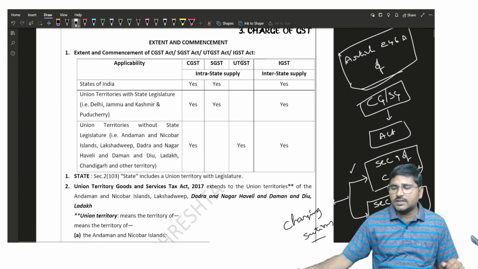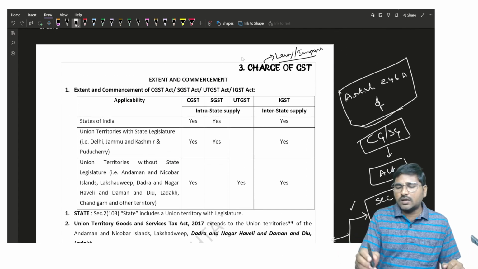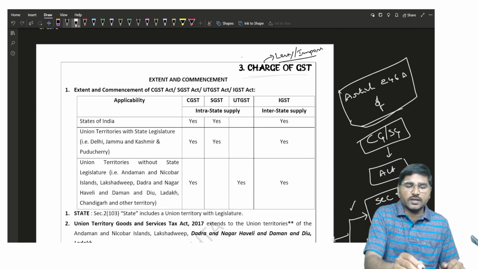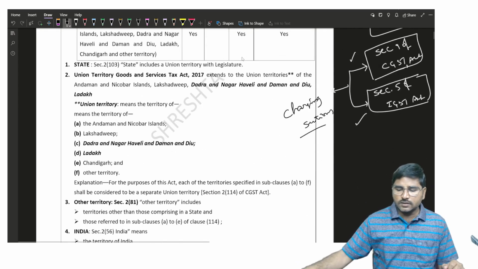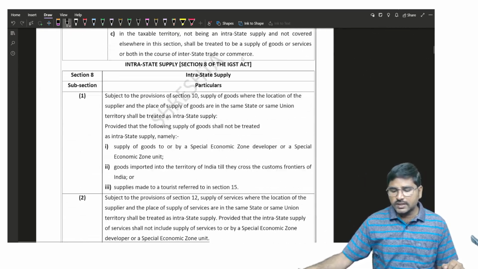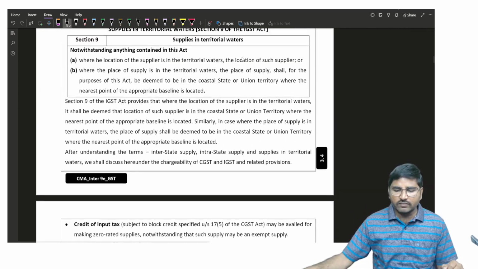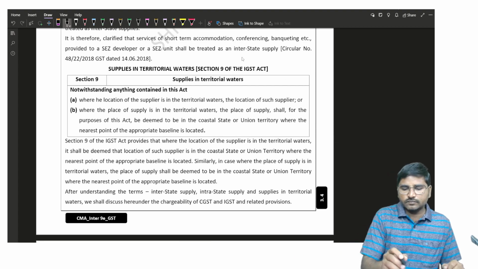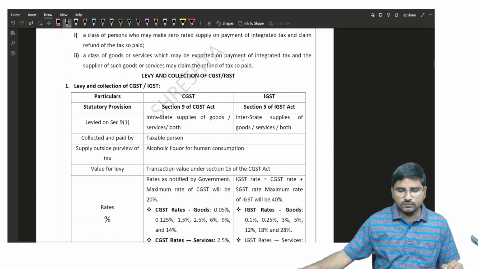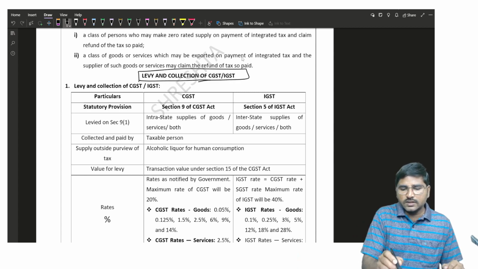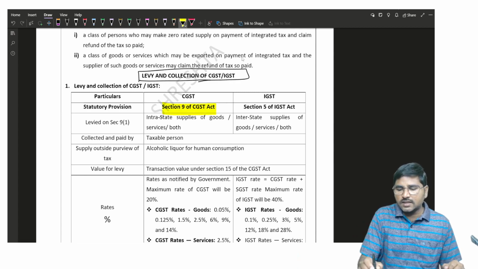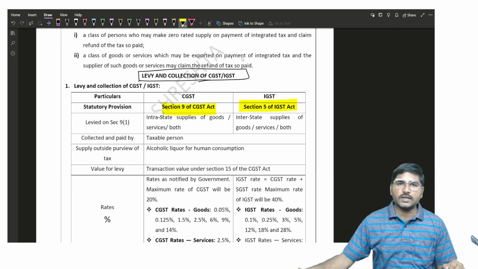Section 9 of the CGST Act concerns levy or charge of GST, and charge of GST concerns imposition of GST. That is called levy and collection of GST.